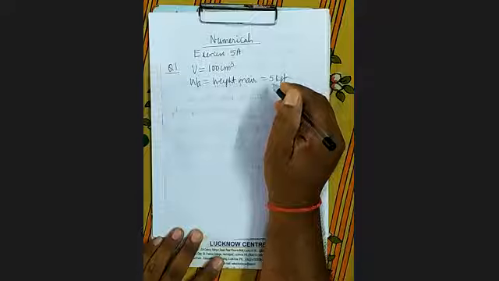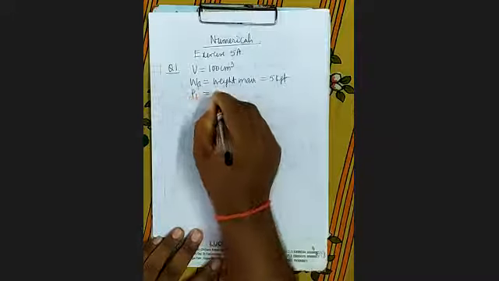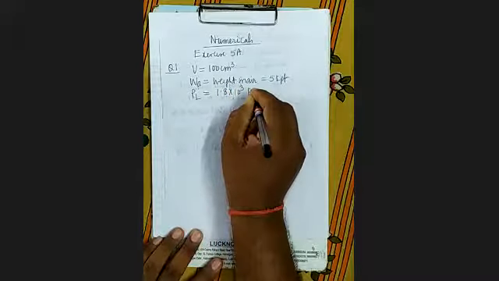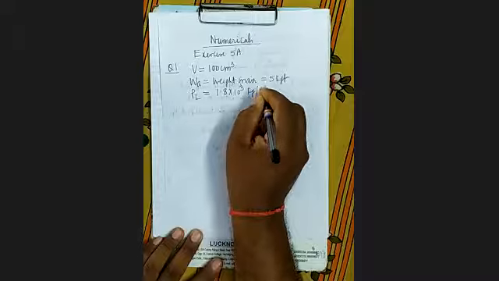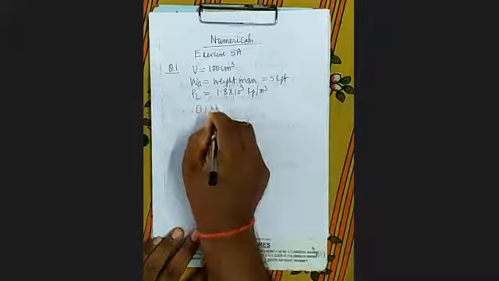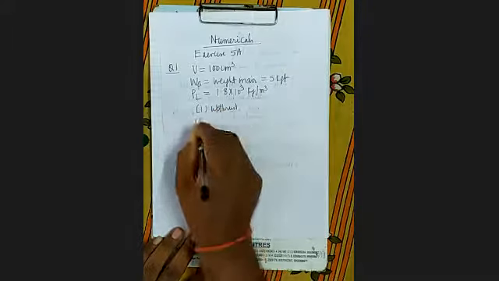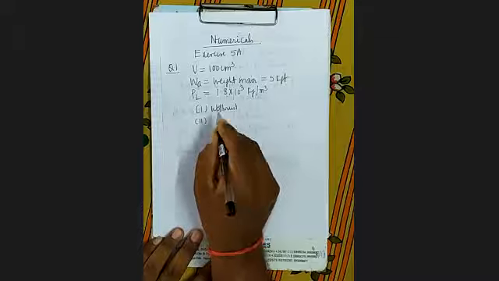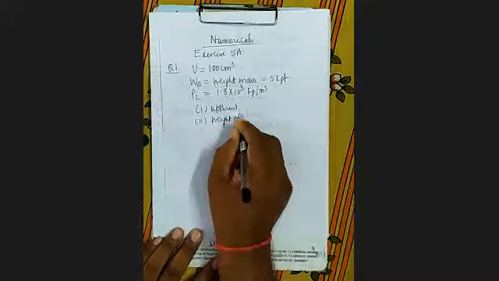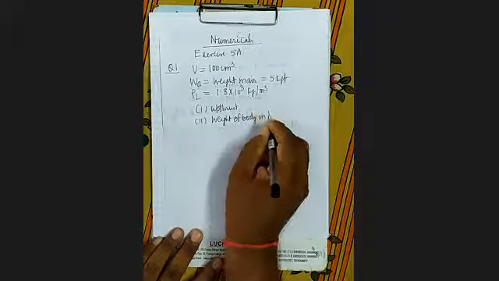It is completely immersed in a liquid of density rho L 1.8 into 10 to the power 3 kg per meter cube. In the first part you have to find the upthrust, and in the second part, you have to calculate the weight of body in liquid.